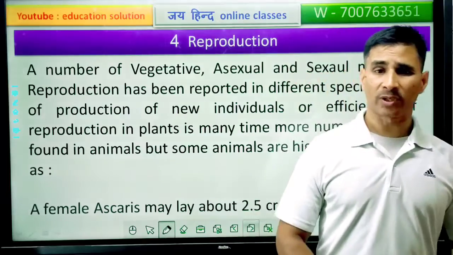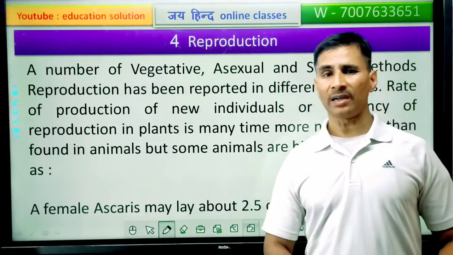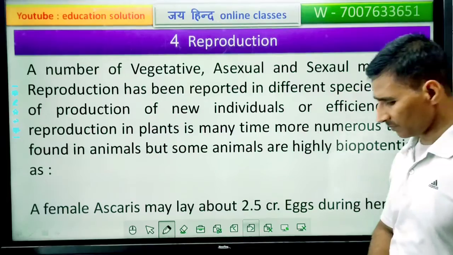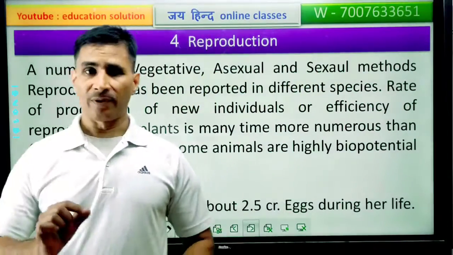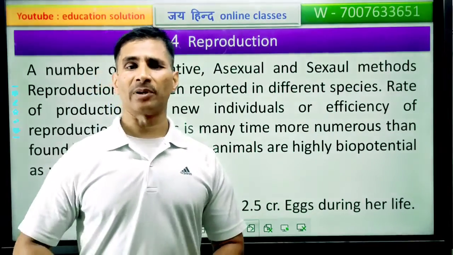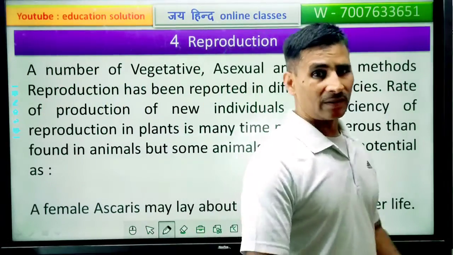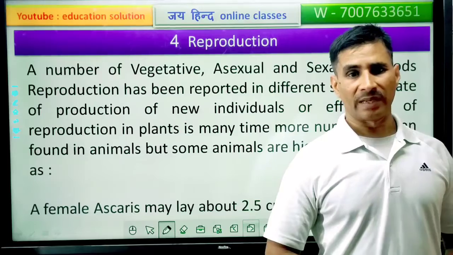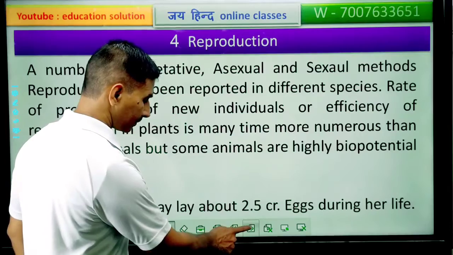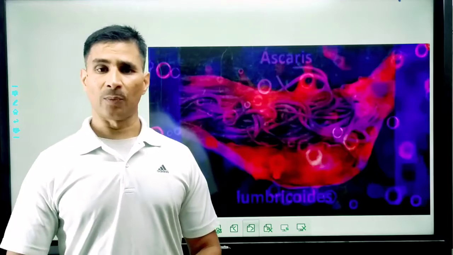Different methods of reproduction have been reported in different plants and animals, and all these methods are vegetative, asexual and sexual methods, but the rate of production of individuals is many times more among plants than animals. It means plants are better reproducers than animals, but some animals are also highly reproductive.